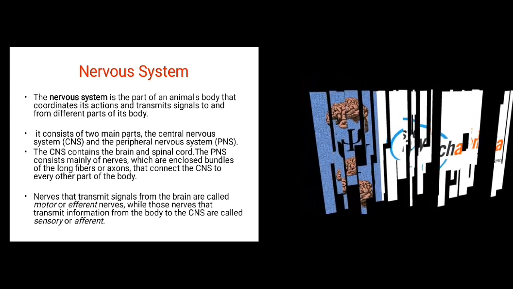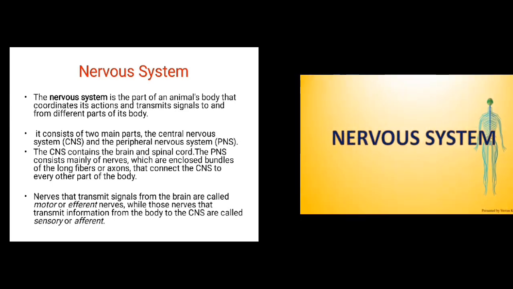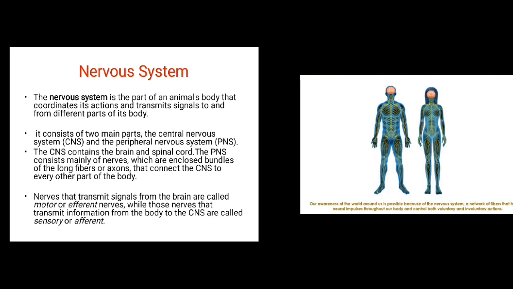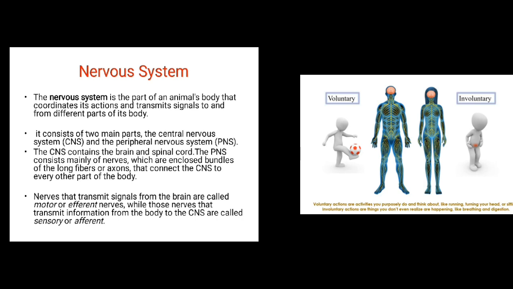Nervous system. The nervous system is a part of an animal's body that coordinates its actions and transmits signals to and from different parts of its body. It consists of two main parts, the central nervous system and the peripheral nervous system. The CNS contains the brain and the spinal cord, while the PNS consists of mainly nerves, which are enclosed bundles of long fibers or axons that connect the CNS to every other part of the body.